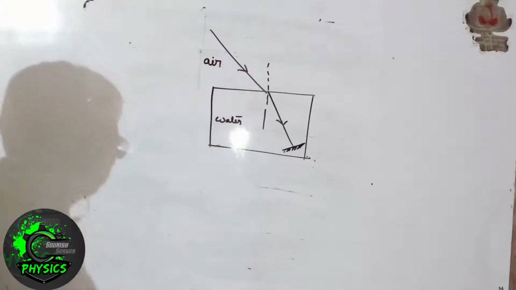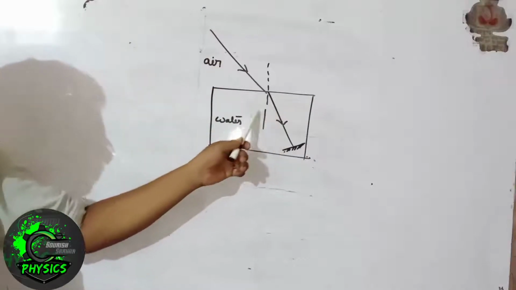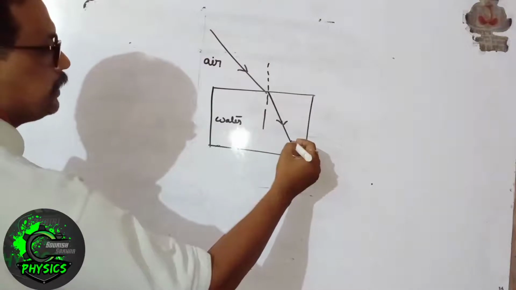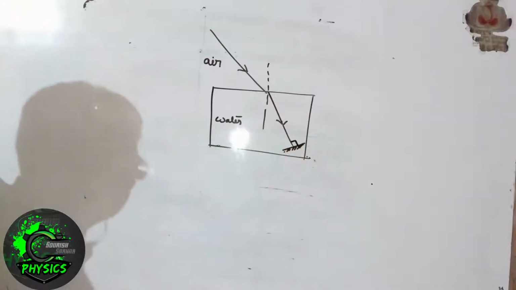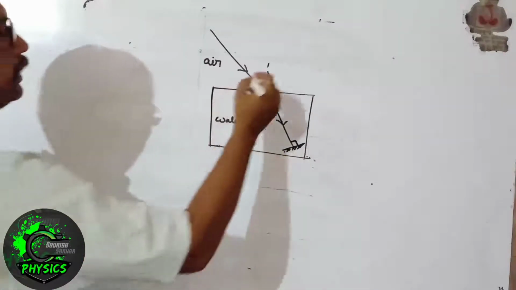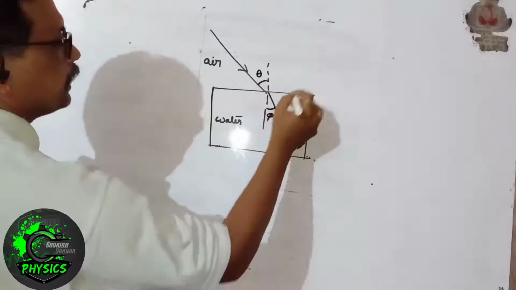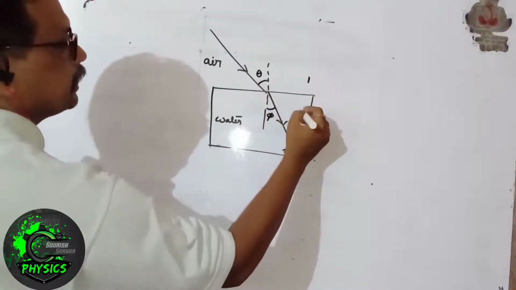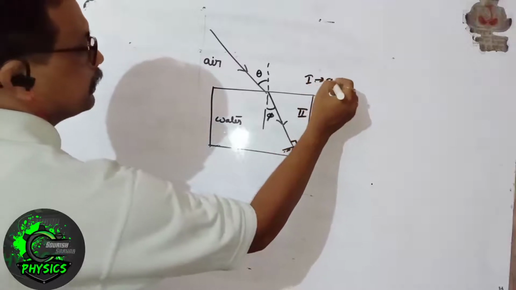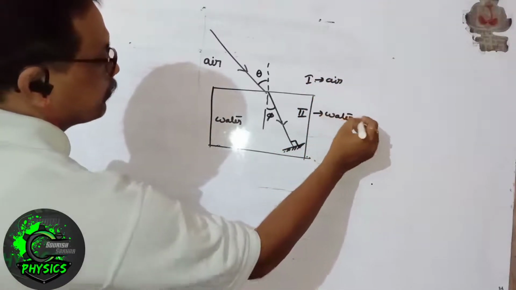Light is coming from air to water. Water is denser than air, so the light is bending towards the normal. Suppose the refracted light ray is striking normally on the plane mirror. Let this angle be theta and this angle be phi. Let this be medium 1 and this be medium 2. So medium 1 is air and medium 2 is water.